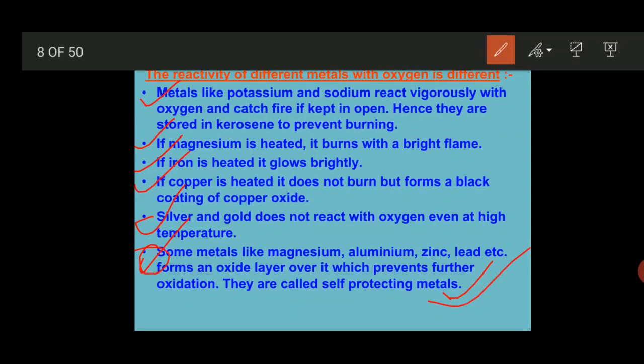Metals like magnesium, aluminium, zinc, lead form a protective layer of their oxide which prevents corrosion of that particular metal. Now the second thing is that it is also used in the galvanization process, where a layer of zinc oxide is coated over any other metal to prevent that metal from corrosion. So these are the behaviors of some other metals when they react with oxygen.